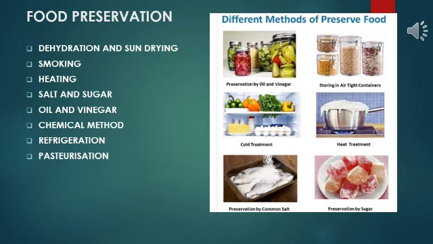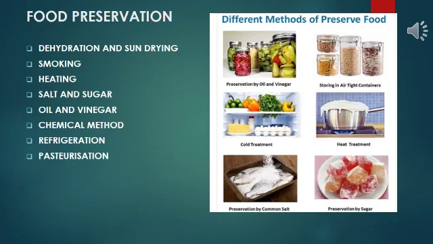Heating is used for killing germs in milk at home. Using salt and sugar as food preservatives: the presence of high concentration of salt drains out water from food materials through a process called osmosis and prevents bacterial growth, which spoils the food.